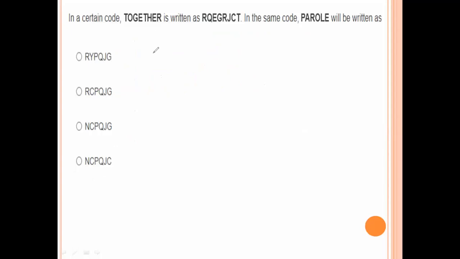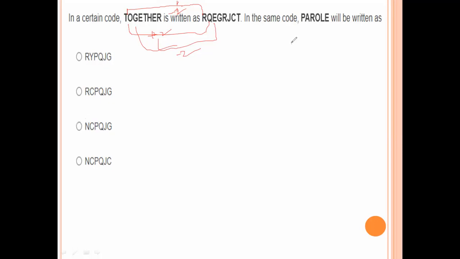In a certain code, TOGETHER is written as RQ, EG, RJ, CT. In the same code, PARALLEL will be written as T2R or ST minus 2. Next, O, PQ plus 2. E, EFG minus 2, minus 2 and plus 2. P, P minus 2. N, O, N.